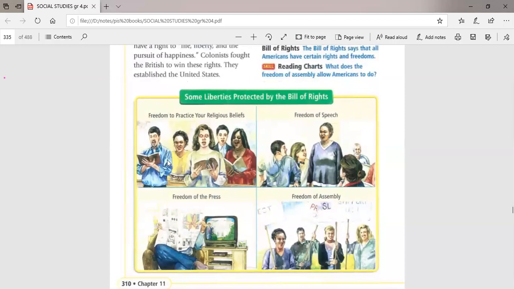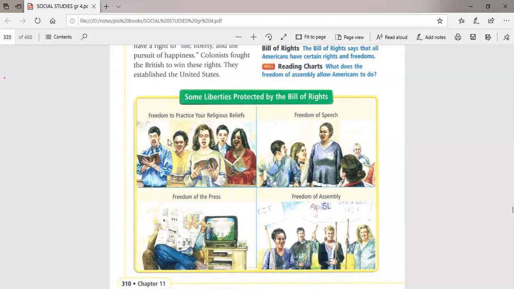Number one, the right of speech, or the freedom of speech. It means that you can express your ideas and your thoughts freely. You have the freedom to speak about your ideas and thoughts, even if they are against the American president. Maybe your ideas are against the president. Okay, no problem. You can express your ideas freely. This is the freedom of speech.